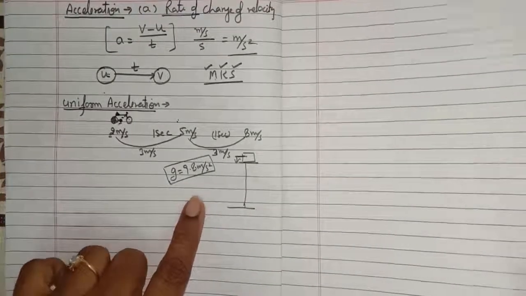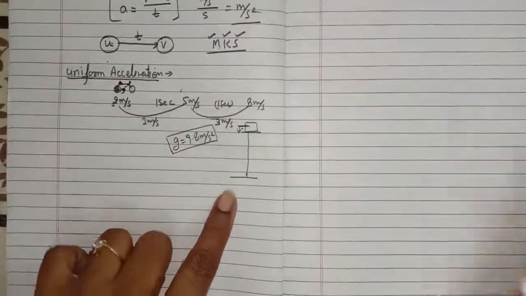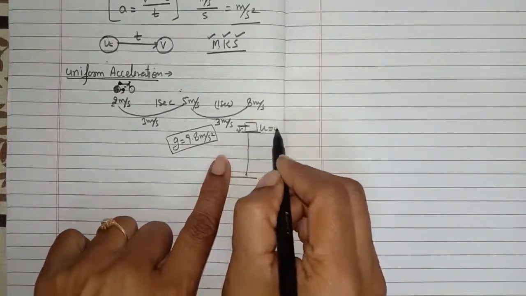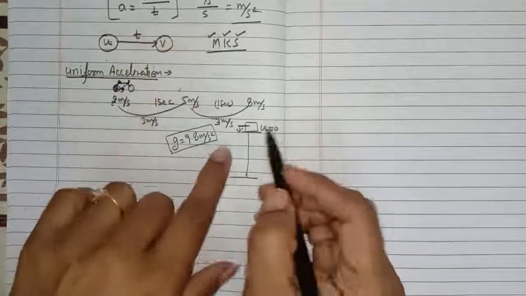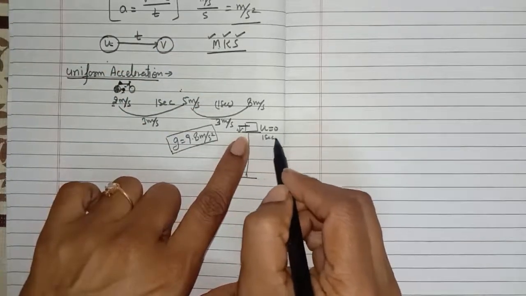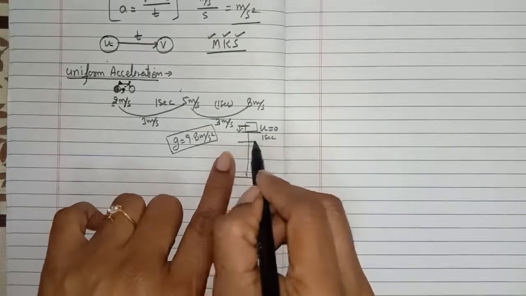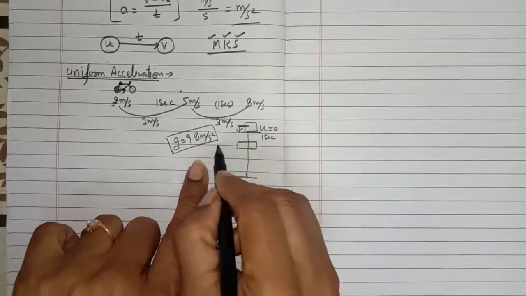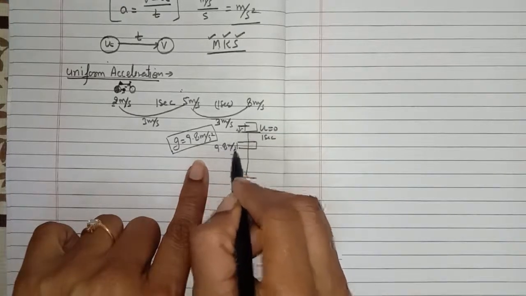So here, what happens? When you drop an object from a certain height, its initial velocity is always 0. After 1 second, its velocity increases by 9.8, which means its velocity will be 9.8 meter per second.